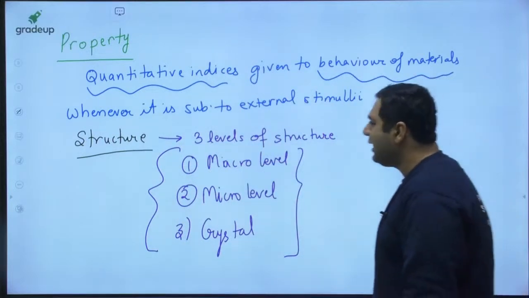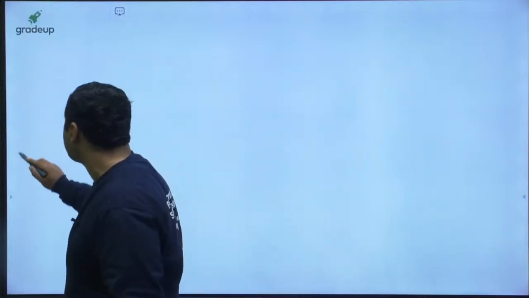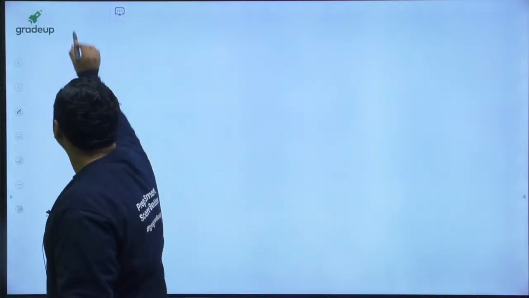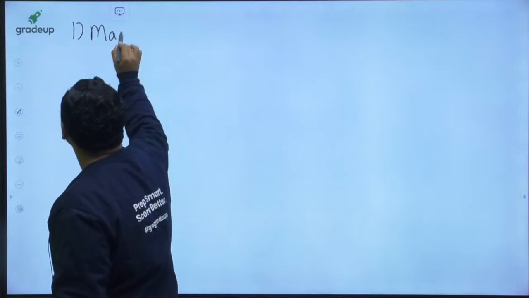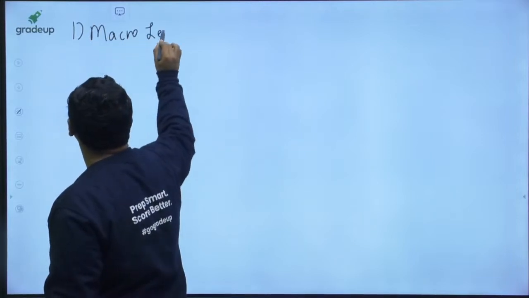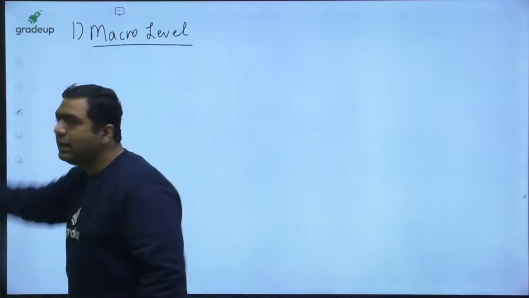So my dear, there are three levels of structure. First, let us see the macro level of structure. So my dear, first is macro level structure. So when we are talking about the macro level,